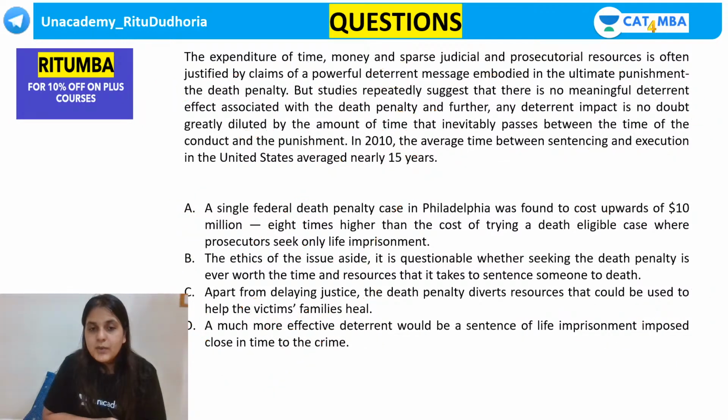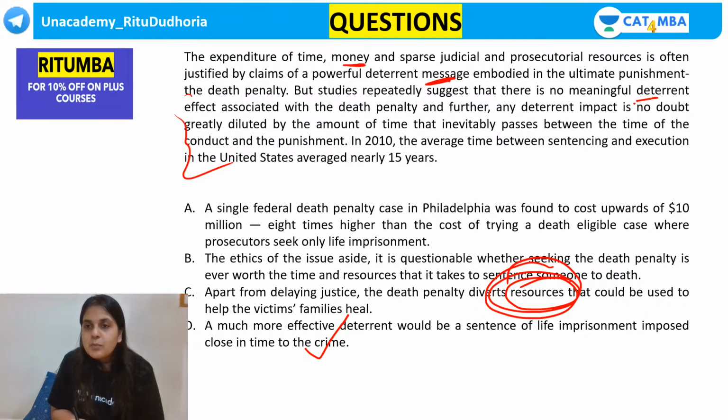Did you understand my point, guys? The answer option is D. Because look at this point, Ashwin. This is talking about resources. The author just mentions money once. So guys, the resources was not the main point. The main point was the message. The main point was the deterrent. The main point was the time. So message, deterrent, time. Which option continues with all of that? D. So your answer option is D.